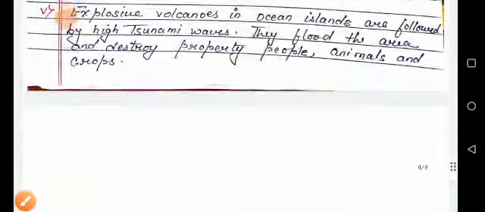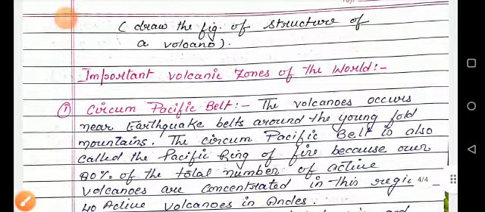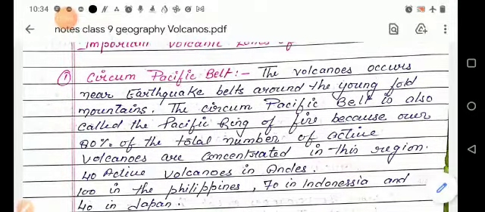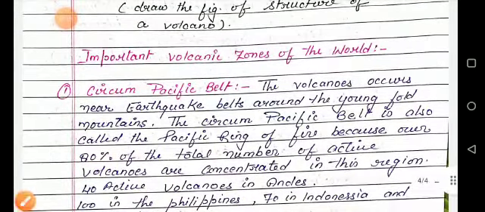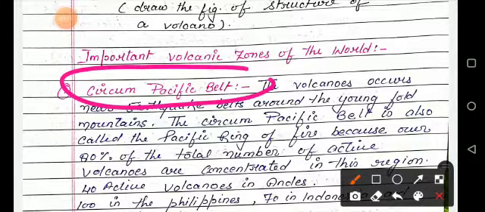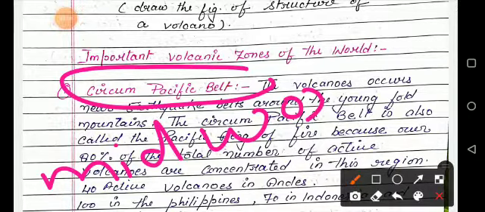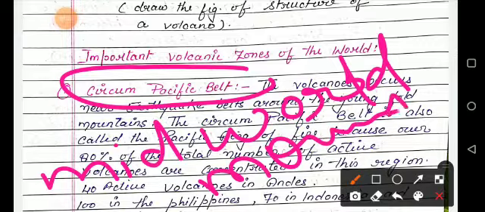The next question: what are the important volcanic zones of the world? There are two important volcanic zones. The first one is the Circum-Pacific belt, and the second one is the Mid-World mountain belt. In the Circum-Pacific belt, volcanoes occur near the earthquake belt around the Young Fold mountains.